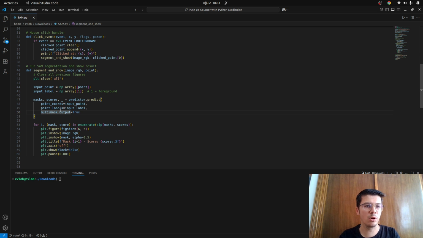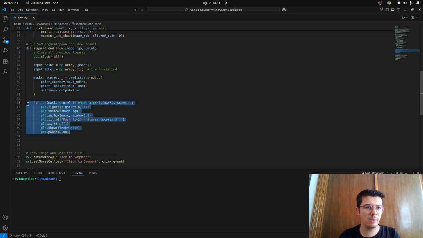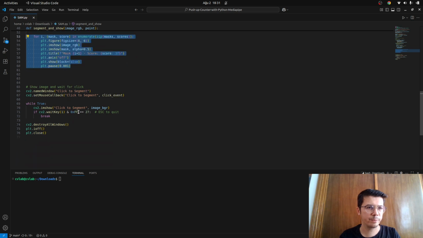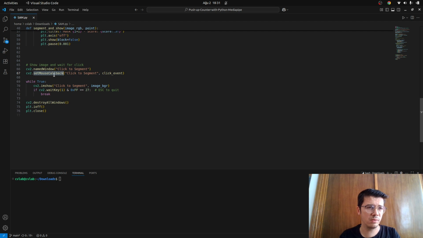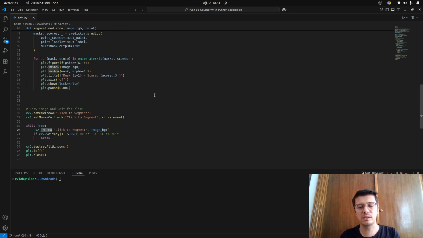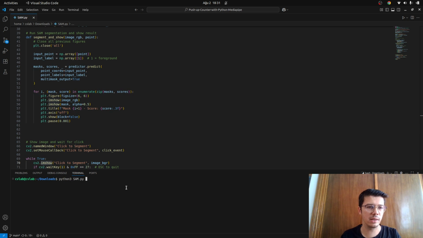This is about the plot drawing, my named window, and setting the mouse callback for OpenCV, which helps me click. So that's all, nothing else. This is a simple code. Let's run it and you are going to understand it.